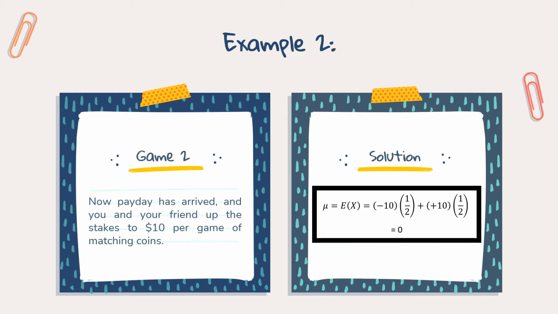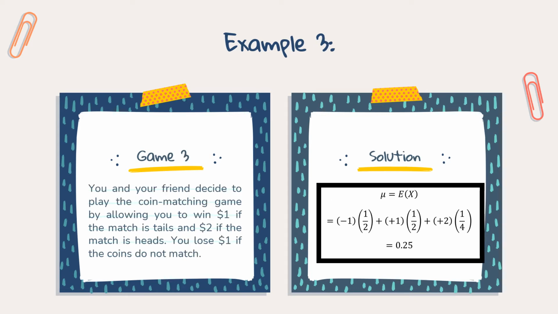You now win -10 or +10 with equal probability. So your expected winnings per game are 0. An expected value of 0 indicates that the game is still fair.